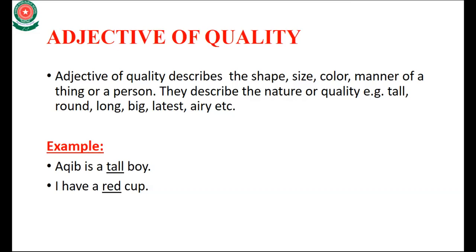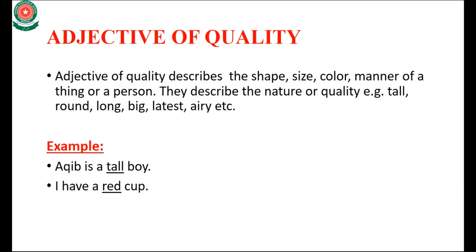Akib is a noun. So when we use our word tall, Akib is a tall boy. Akib एक लंबा लड़का है. सही है. So here the tall is a quality of Akib. Here the tall is a size of Akib. So here we will describe a noun. This is called adjective of quality.